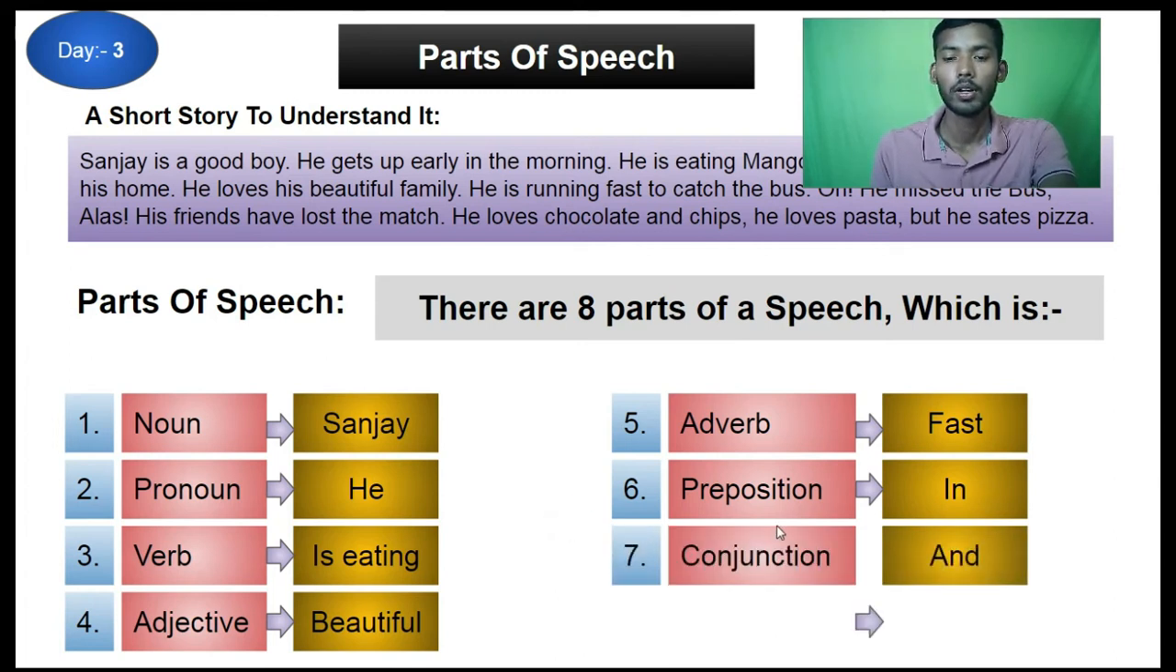conjunction. Conjunction means words like but, and, because. These are all conjunctions. And what does a conjunction actually do in the sentence? It combines two different sentences, or two short clauses or phrases, in a sentence or in a paragraph. Conjunction just combines two phrases or two clauses in a sentence or in a paragraph. Okay, I think it will be clear for you.